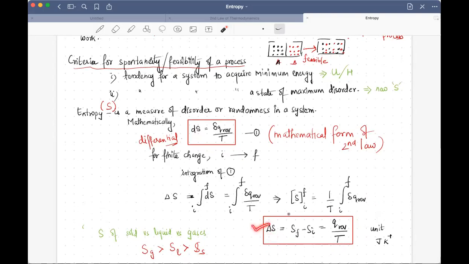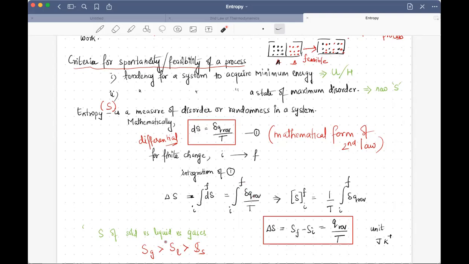This is the mathematical form of the second law. Though I have not stated the second law, this is its mathematical form. This is the differential form, and this is the normal form that relates the change in entropy to the heat and temperature. These relationships you should always keep in mind.